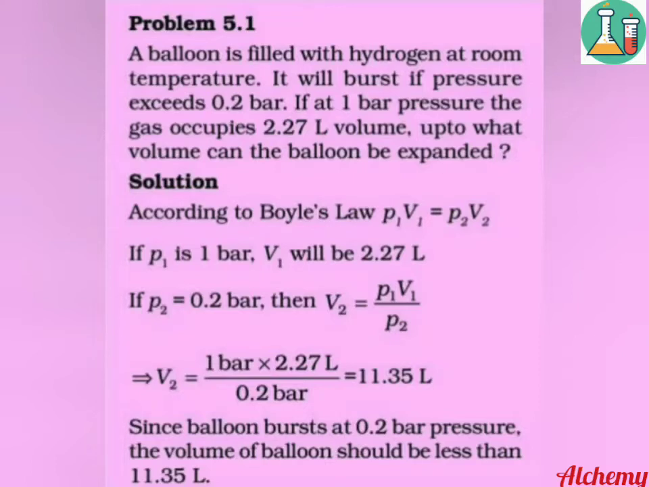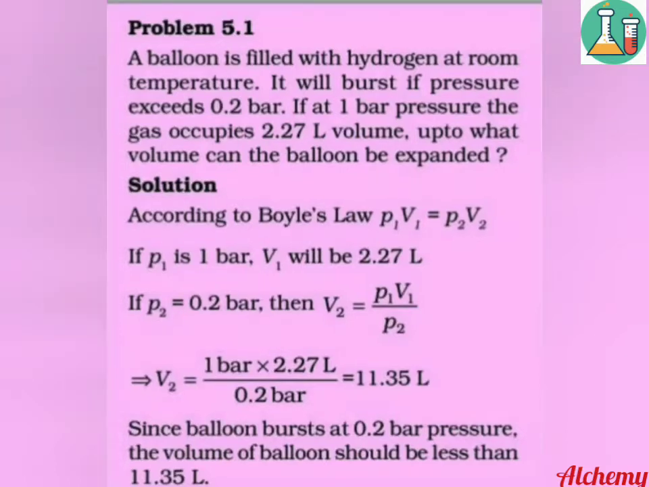It is given that at 1 bar pressure, the gas occupies 2.27 liter. So, P1 is 1 bar and V1 is 2.27 liter. Similarly, in the next statement it is given that it will burst if the pressure exceeds 0.2 bar. So, P2 is 0.2 bar and we are supposed to find V2. We know the relationship that P1 V1 equal to P2 V2. On rearranging the equation, we get V2 equal to P1 into V1 divided by P2. Substituting the values, we get V2 equal to 11.35 liter.